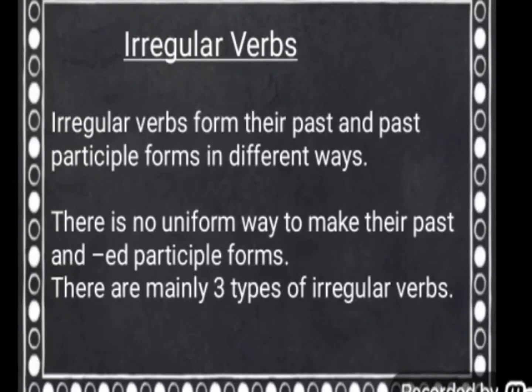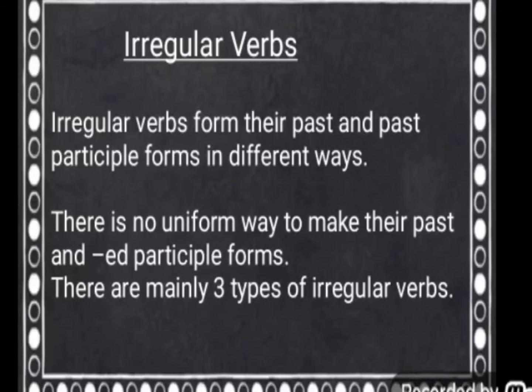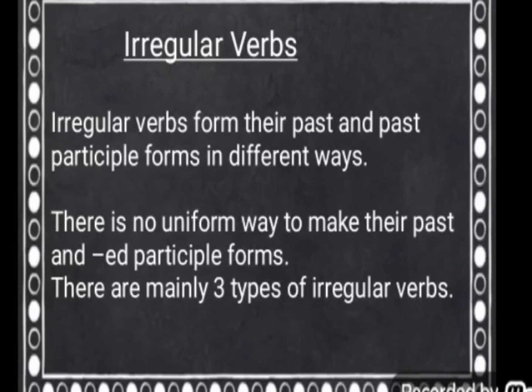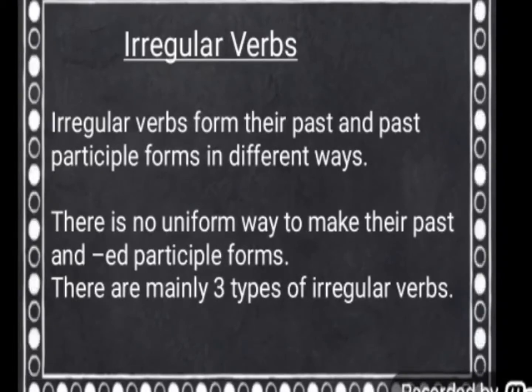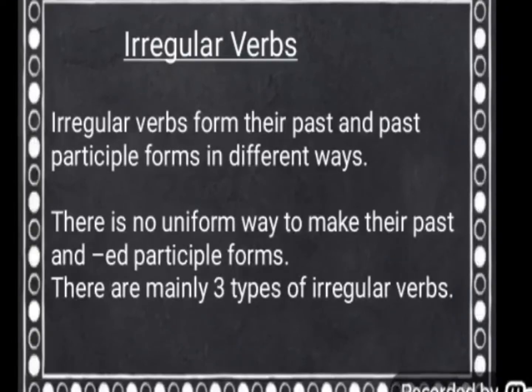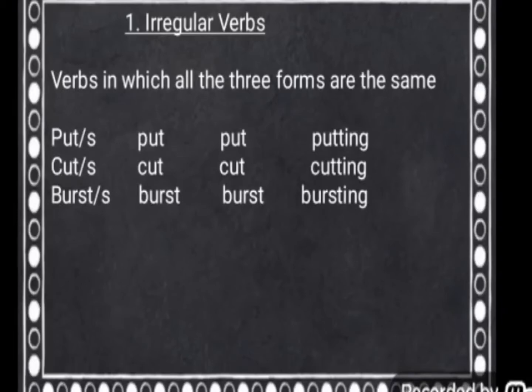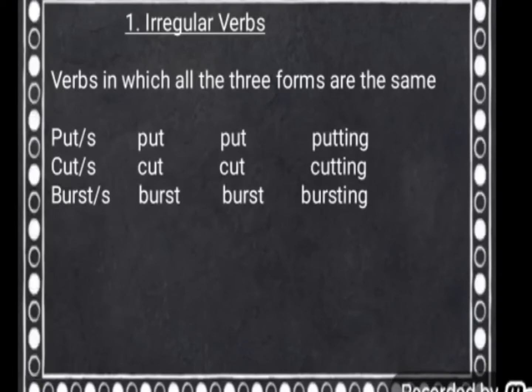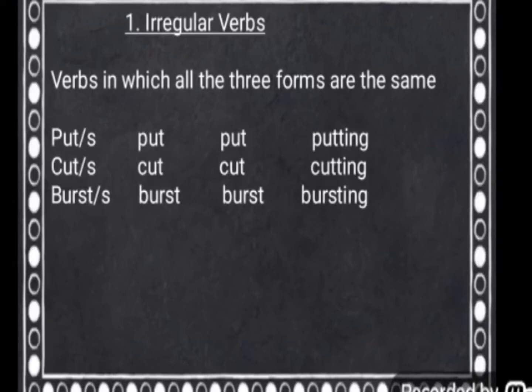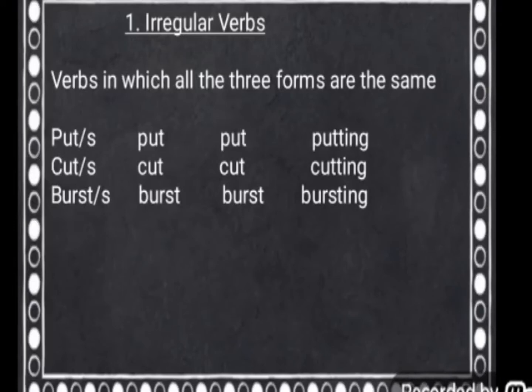Now let's talk about irregular verbs. Children, irregular verbs form their past and past participle forms in different ways. There is no uniform way to make their past and ed participle forms. Children, there are mainly three types of irregular verbs. See the first one, the irregular verbs in which all the three forms are the same. That is the base form, the past form and the past participle form are the same.